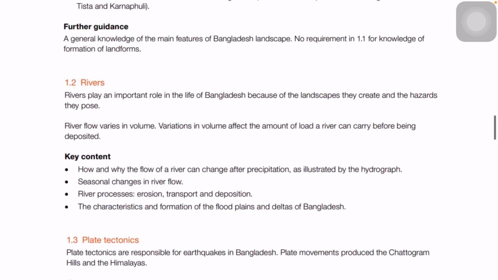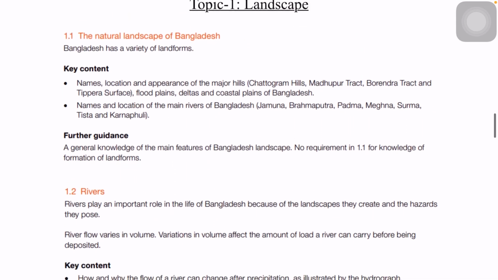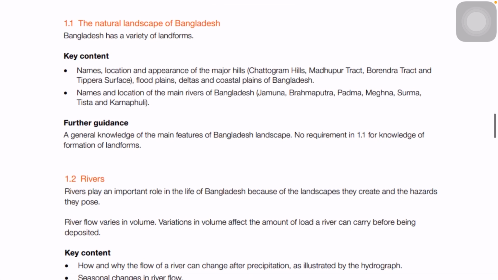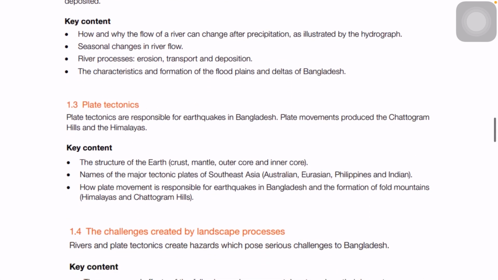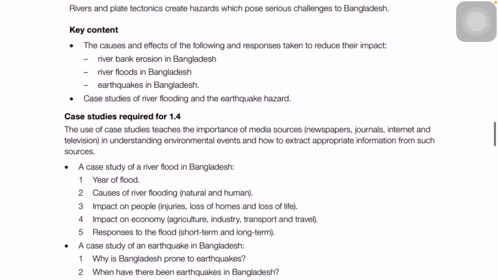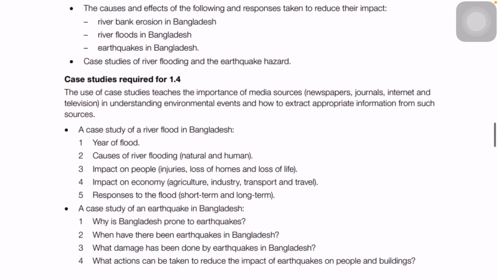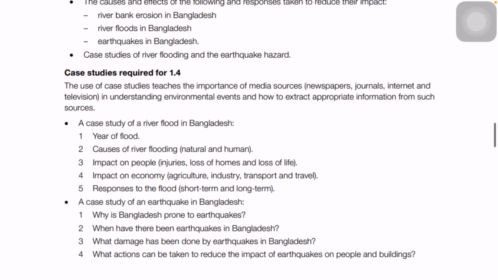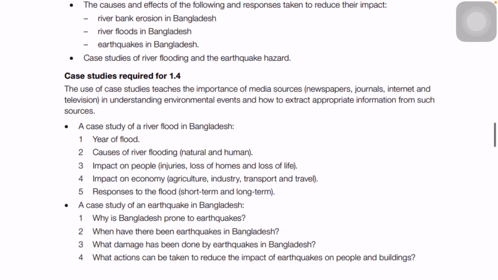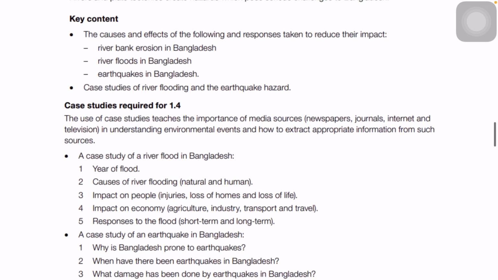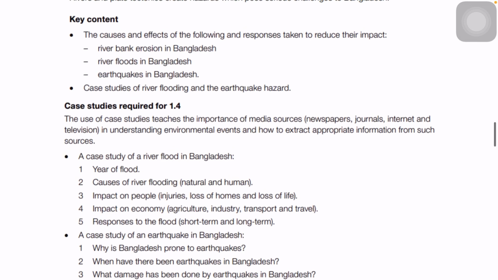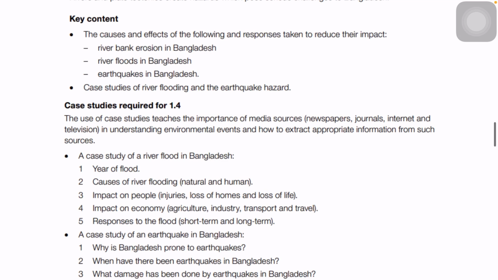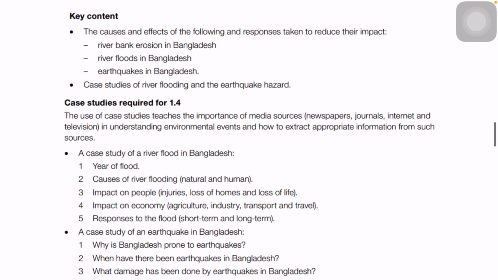So under topic 1 we have certain subtopics like topic 1.1, 1.2 and 1.3, then 1.4. So these are not that difficult, and I believe students can easily collect the information for geography paper 2, because this is quite similar to the previous syllabus. The additional part is the sustainable development goals. Even if you search for the sustainable development goals on Google, you will get the information. So that won't be that much of a problem.